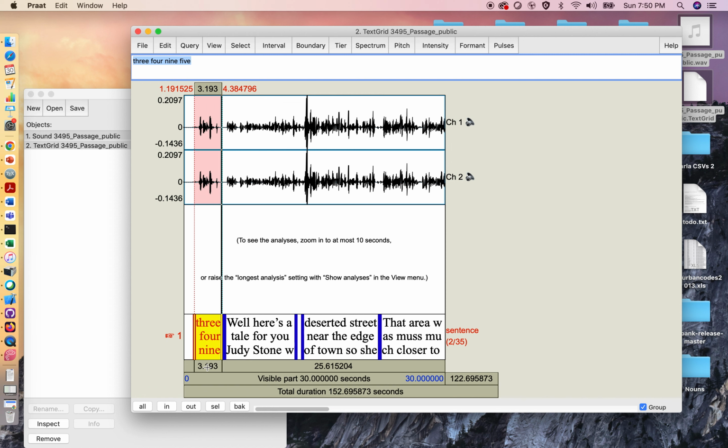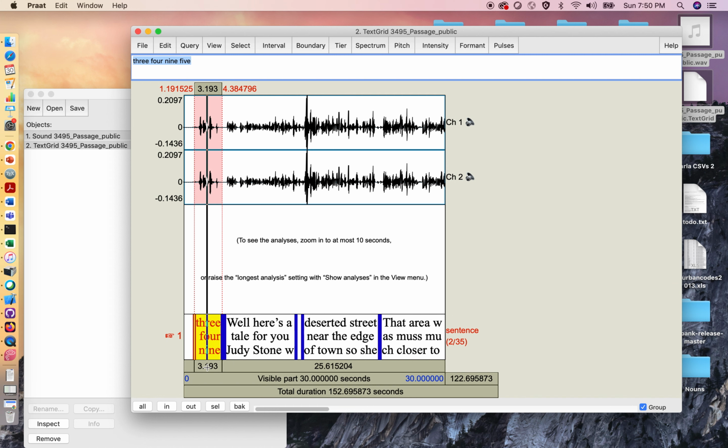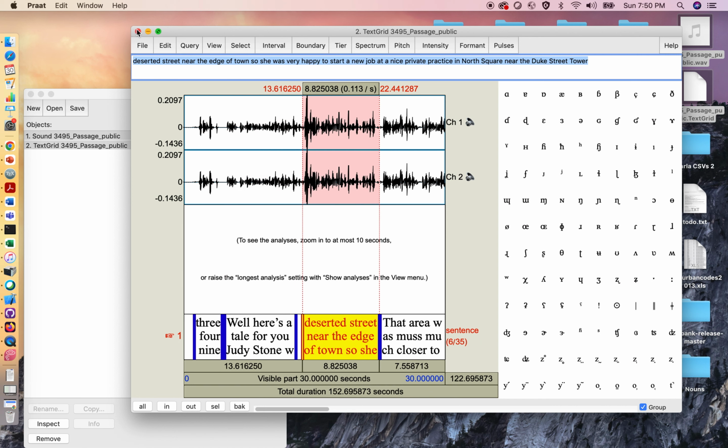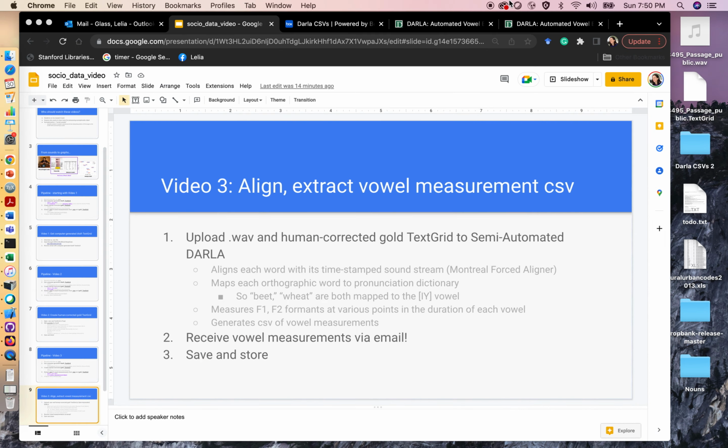3495. So all of my interviews start, and all of my passages, all of my data start with a person saying out loud their unique anonymous 4-digit number. So that's what she's saying here, 3495. And we have these correctly transcribed chunks. So that's our input. So now we're going to go over to the DARLA website.